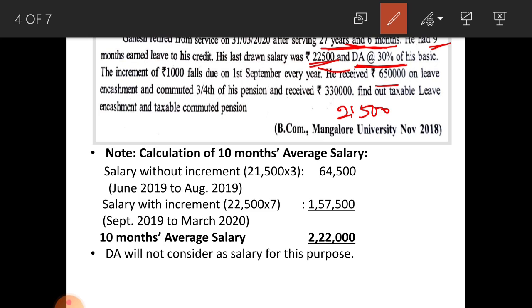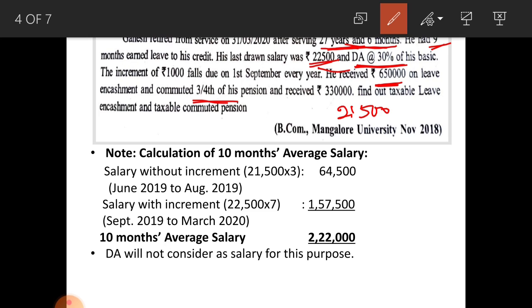And he received 6,50,000 on leave encashment. Actual leave encashment received is 6,50,000. From this you have to deduct the least of 4 things. And he commuted 3/4 of his pension. Here he is not commuting full pension, only 3/4 he is commuting, and received 3,30,000. For the purpose of calculation of taxable commuted pension, you should consider full pension. That is, from the amount received you have to deduct 1/2 of his full value of commuted pension.